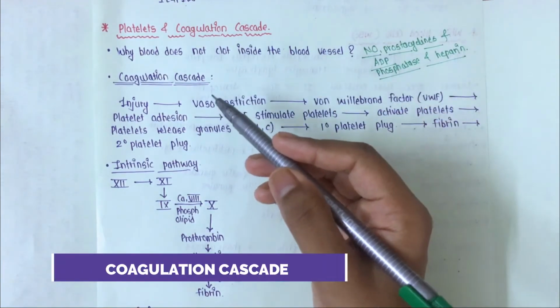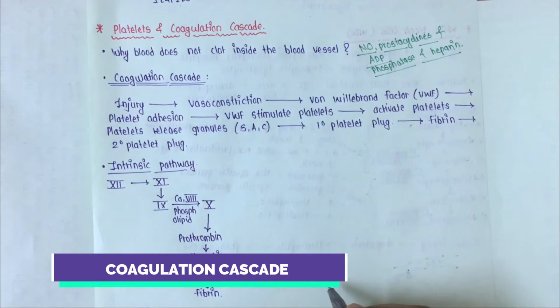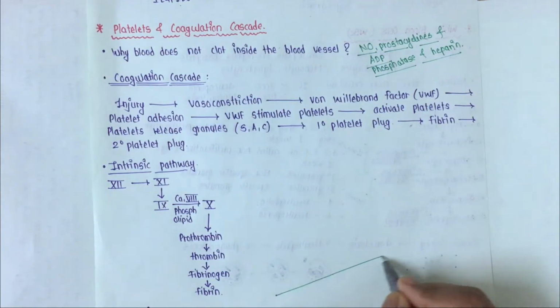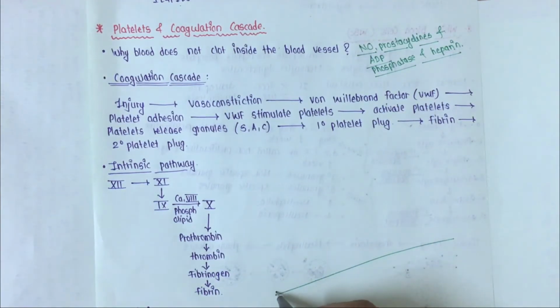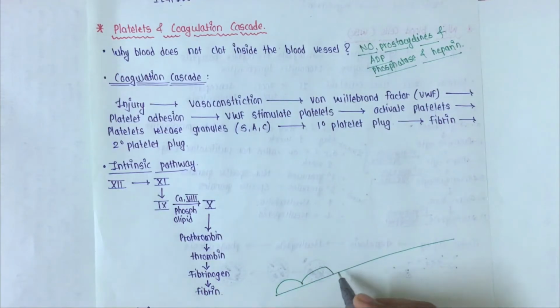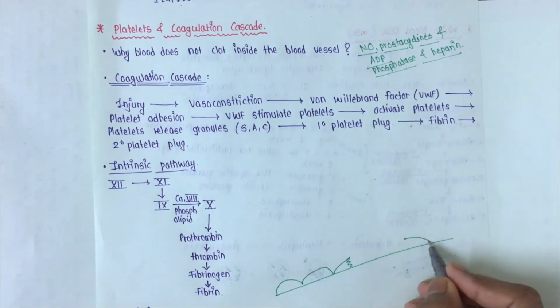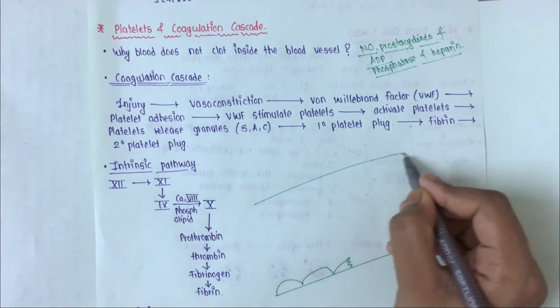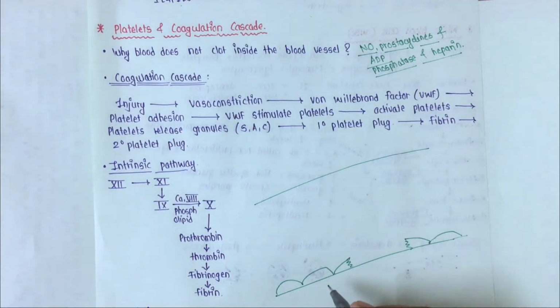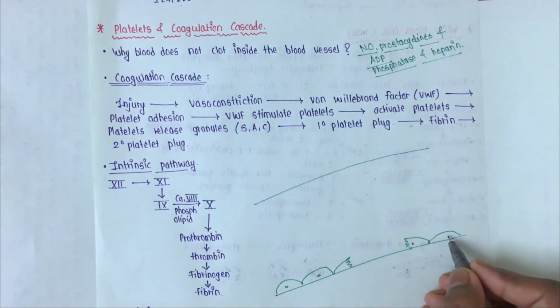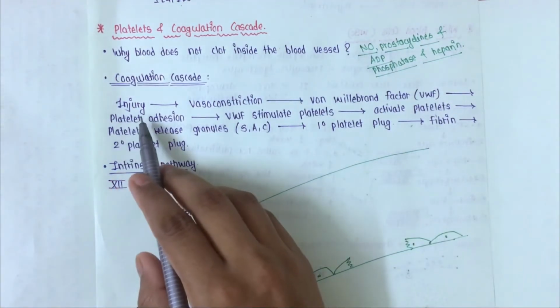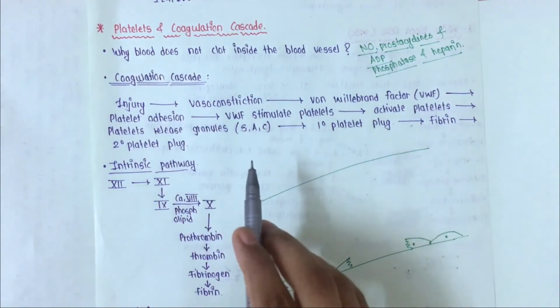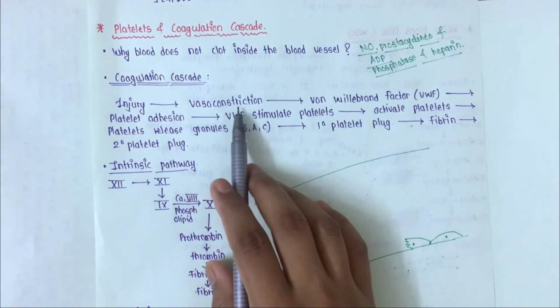Now we will see the coagulation cascade. Let me draw it for you. If this is a blood vessel, and these are the endothelial cells, this is the injured endothelial cell, this is a blood vessel. If there is an injury to a blood vessel, the very first response is vasoconstriction.